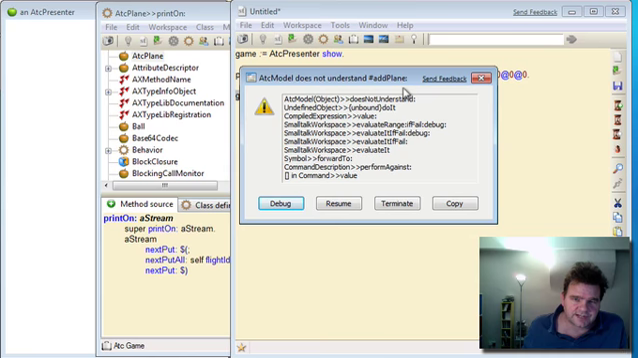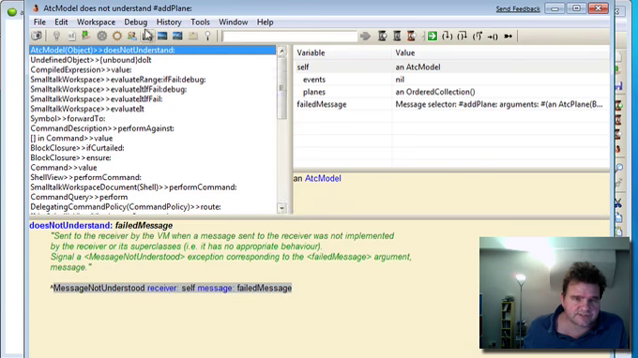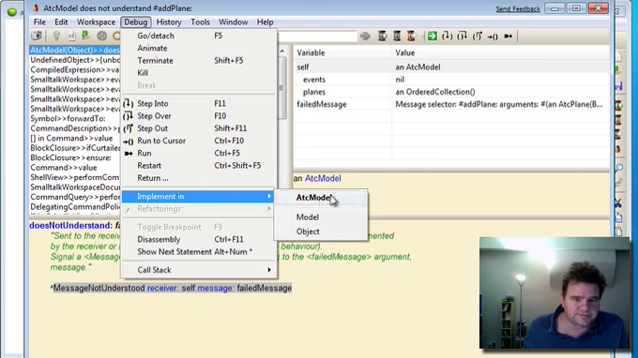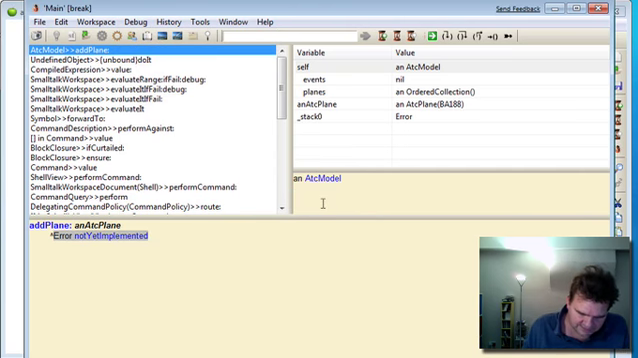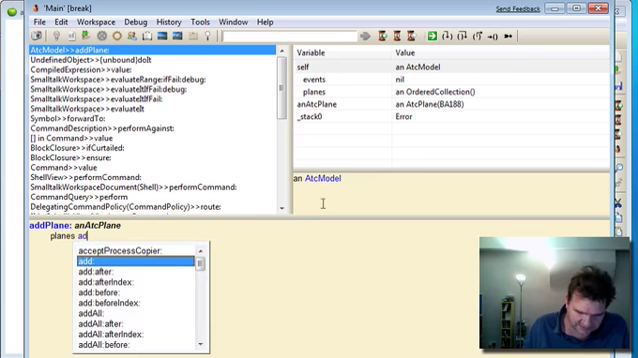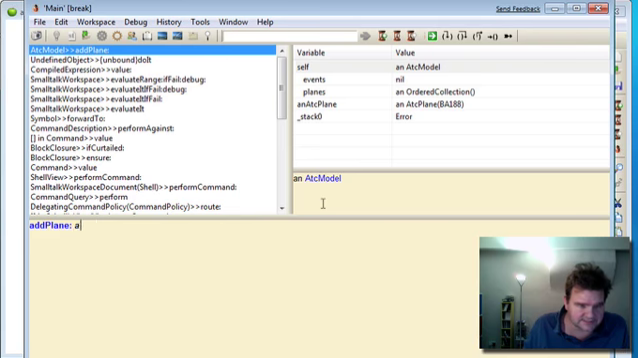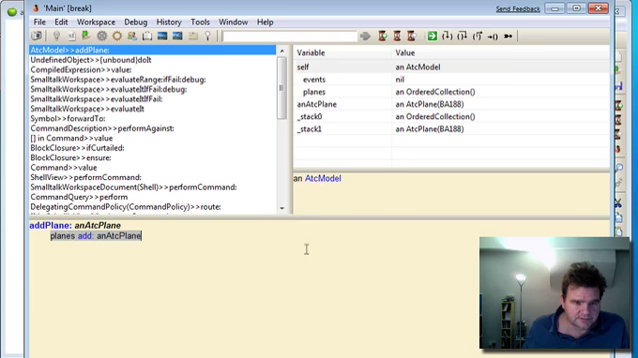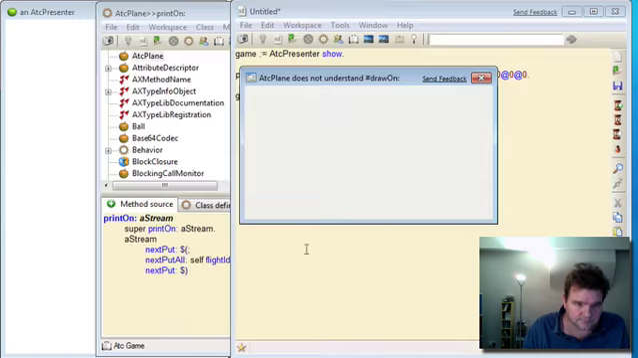ATC model does not understand add plane, so let's debug it and implement it. And so what we want to do is, in here we want planes add, excuse me, add an ATC plane. Now when I compile this, I expect something else to happen when we let it run.